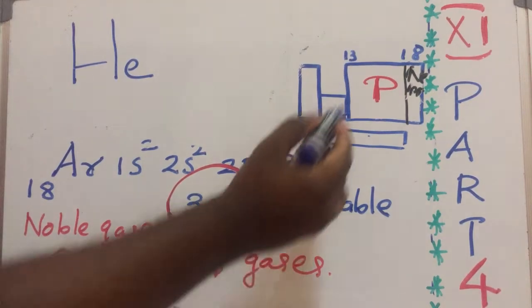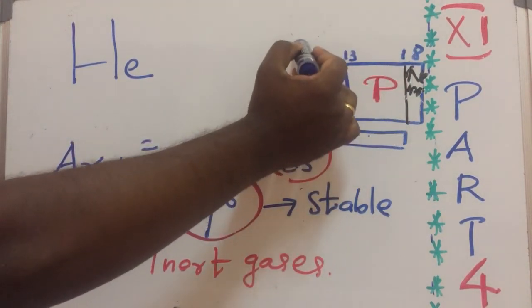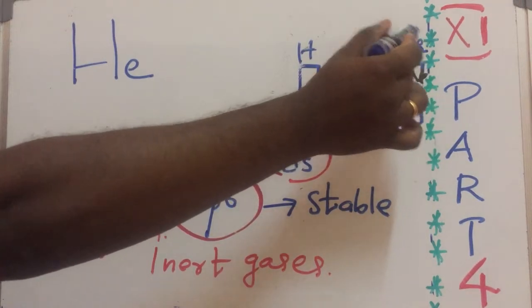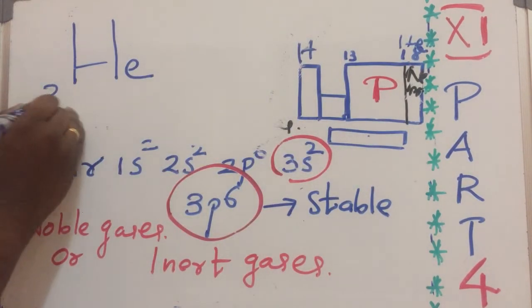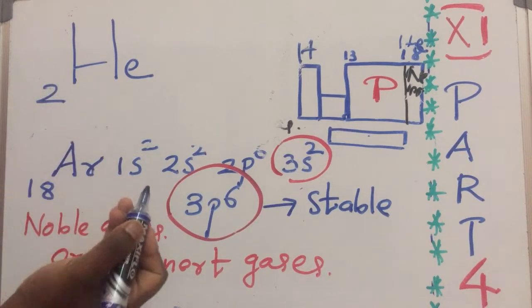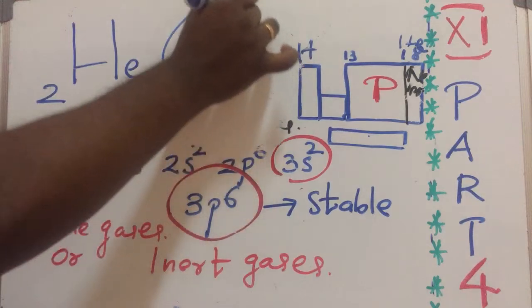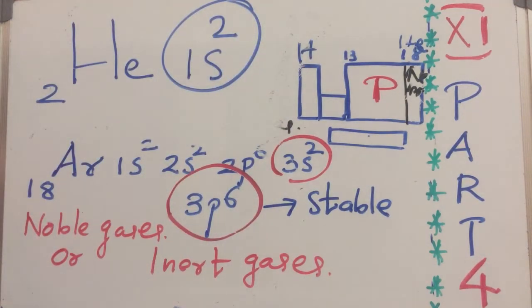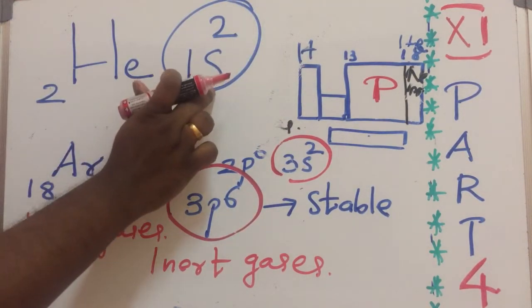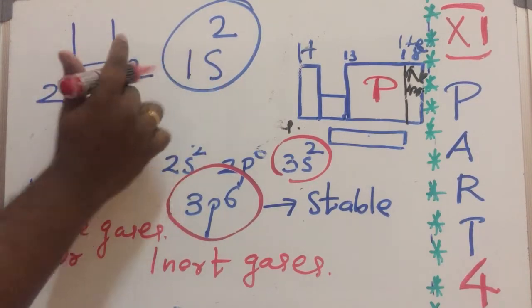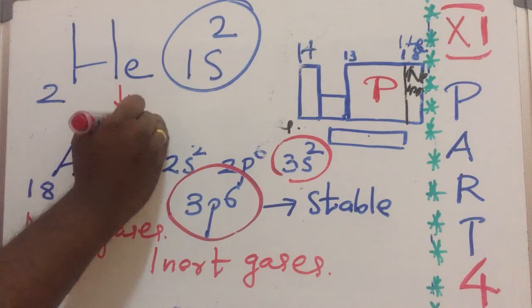Here, on the left side hydrogen, on the right side helium. What is the atomic number? 2. So can you tell the configuration? 1s2. The last electron enters the s orbital, but the position of helium is in the p-block.